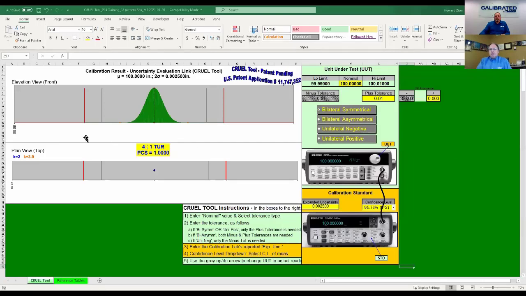This particular example is using a function generator, creating a signal of 100 megahertz, which is right here in the center. There is a tolerance of plus or minus 0.01 megahertz, those are the red lines. Normally in a calibration, you're reporting the as found data. Let's say the as found measurement is right here at 100.006 megahertz.